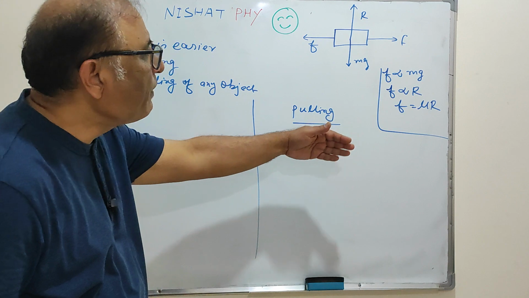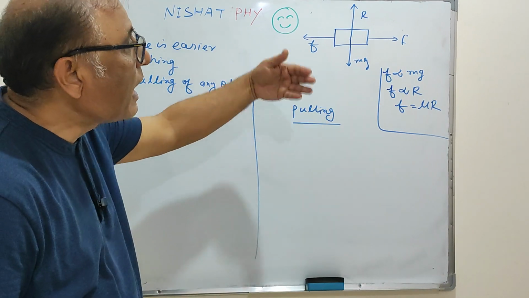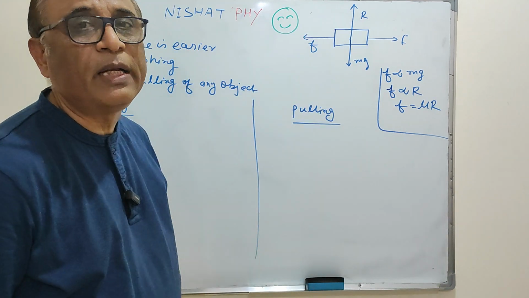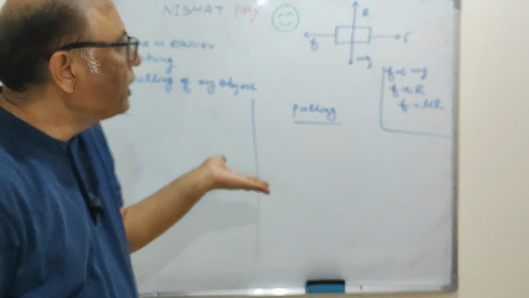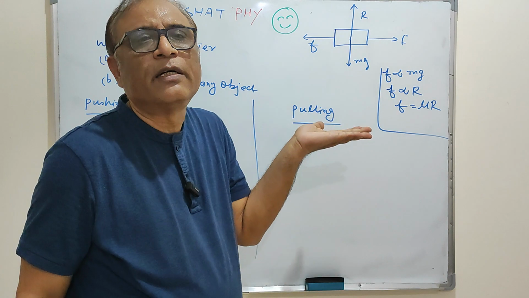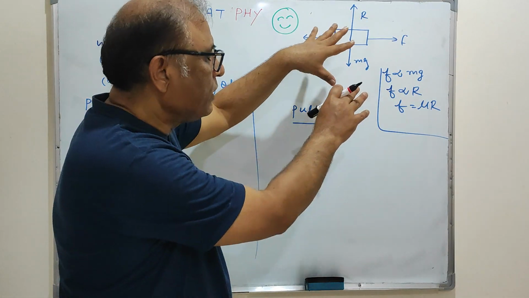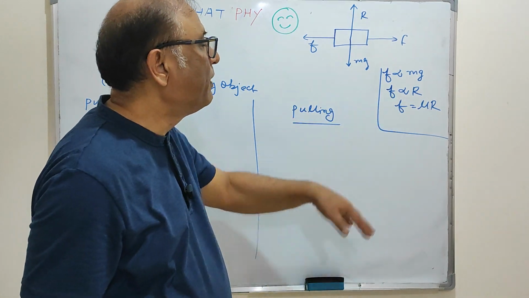So small f is the frictional force, capital F is the applied force, mg is the weight, and R is the normal reaction. It is against the weight. We are not going to discuss all things because we have an idea about that.